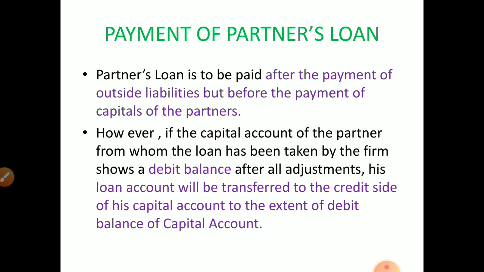Partners are the owners. They are the people who have to take all the risk in the business. So whenever we close down a business, first we have to pay all the payments towards outsiders.